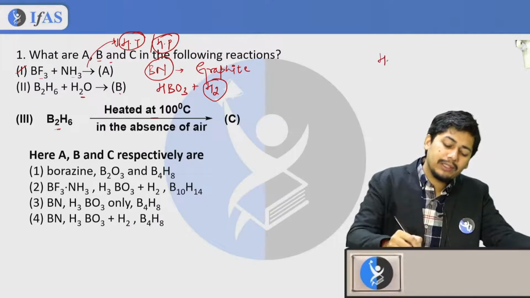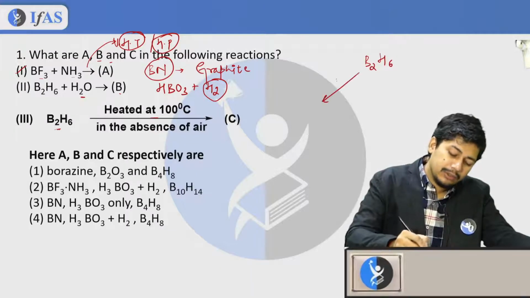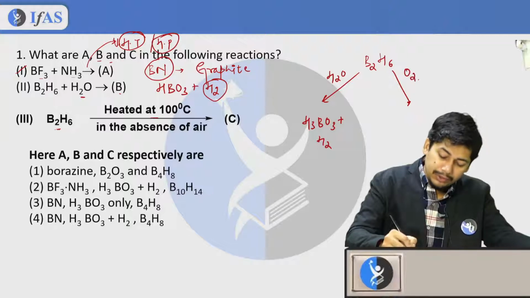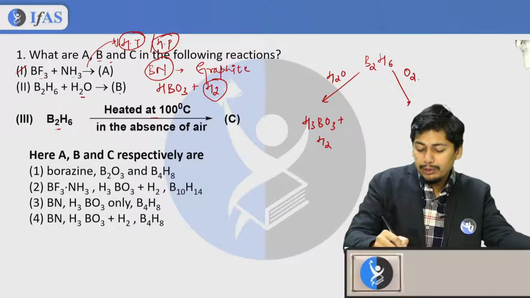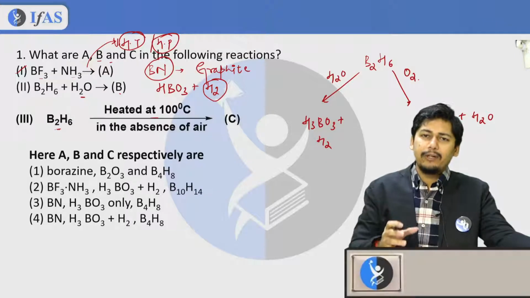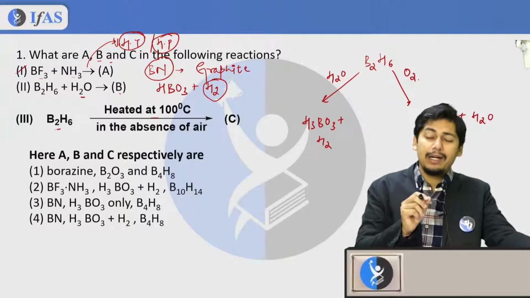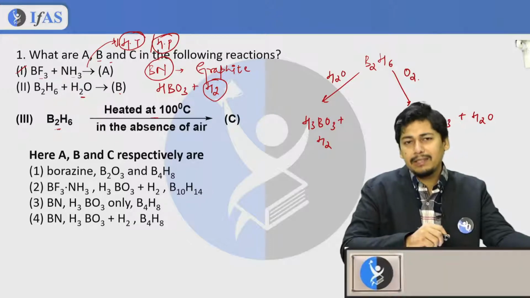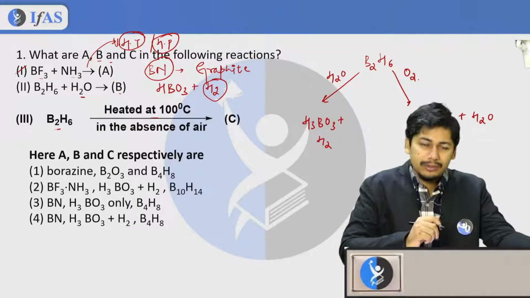Whenever I react B2H6 with H2O, formation of H3BO3 plus H2 takes place, and when I react it with oxygen, there is formation of B2O3 plus H2O. This kind of question has been asked in the CSIR NET examination.